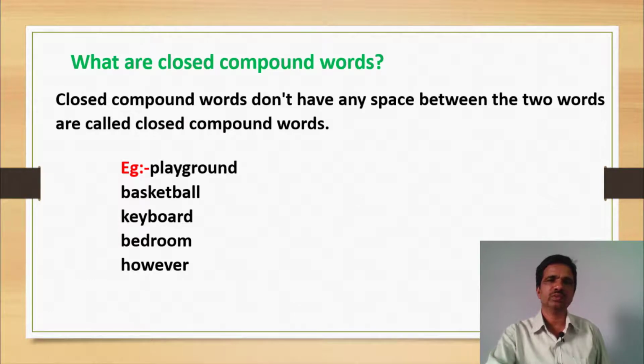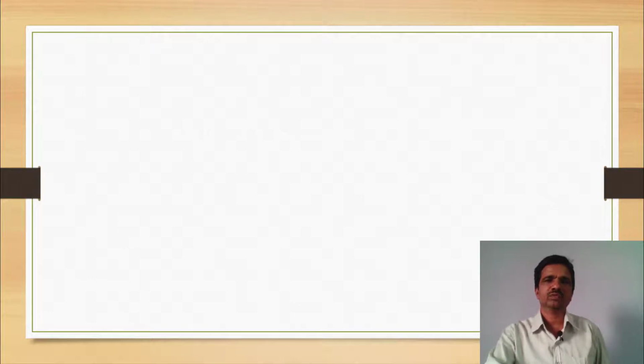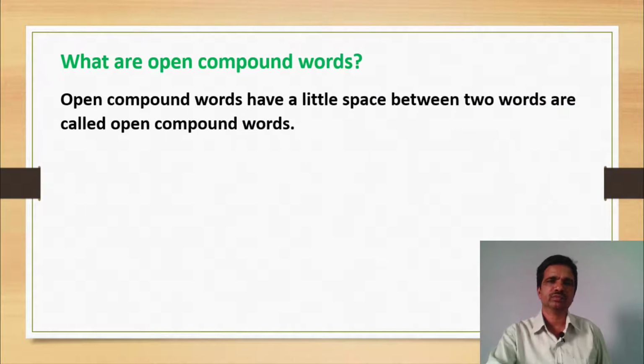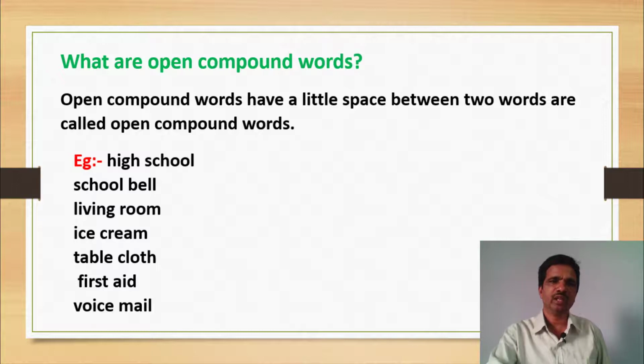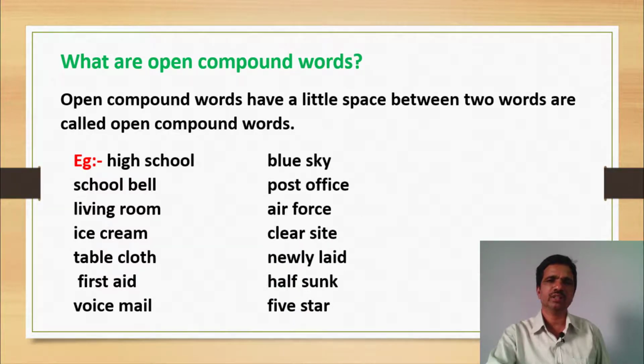Let us know what open compound words are. Open compound words have a little space between the two words. Observe the following examples. Here, high school. There is a little space between the two words, but there is no hyphen. Observe the rest of the examples. School bell, living room, ice cream, table cloth, first aid, voice mail. These are suitable examples.